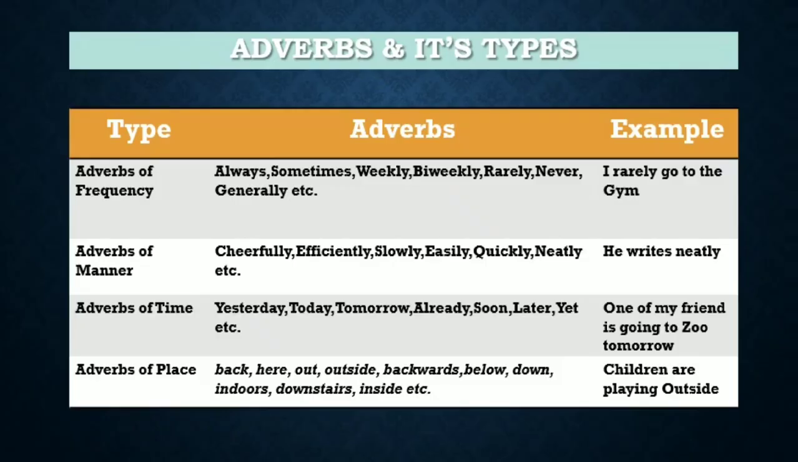Now here is a recap of what we have learned today. Adverbs and types. Adverbs of frequency. Some of the adverbs are always, sometimes, weekly, bi-weekly, rarely, never, generally, etc. An example for adverbs of frequency is: I rarely go to the gym.